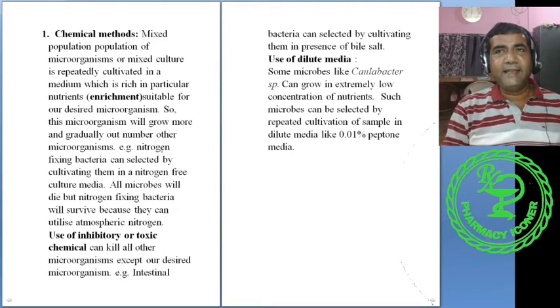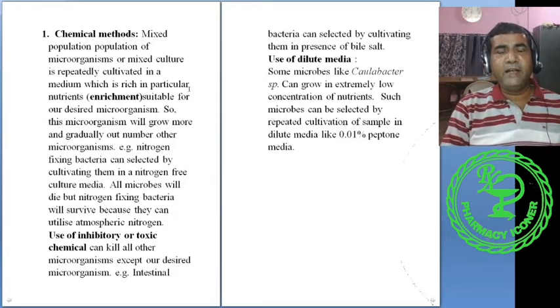Here a microbial sample is taken which contains millions of microorganisms of various types. So we grow them in a culture media which can facilitate growth of a particular type of microorganism. The media contains a particular type of nutrient.